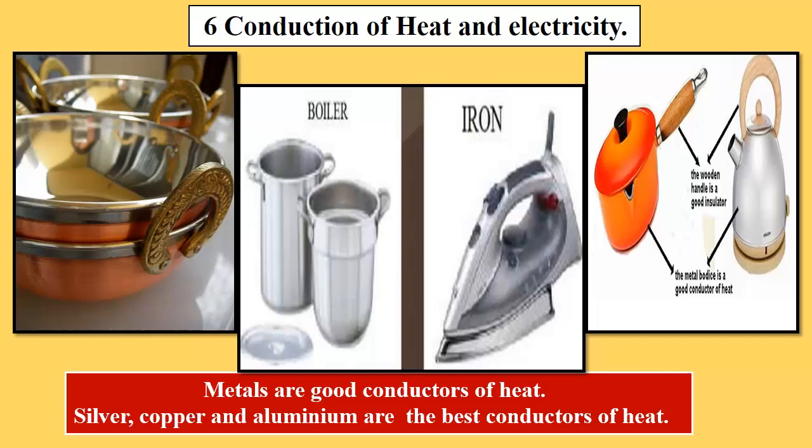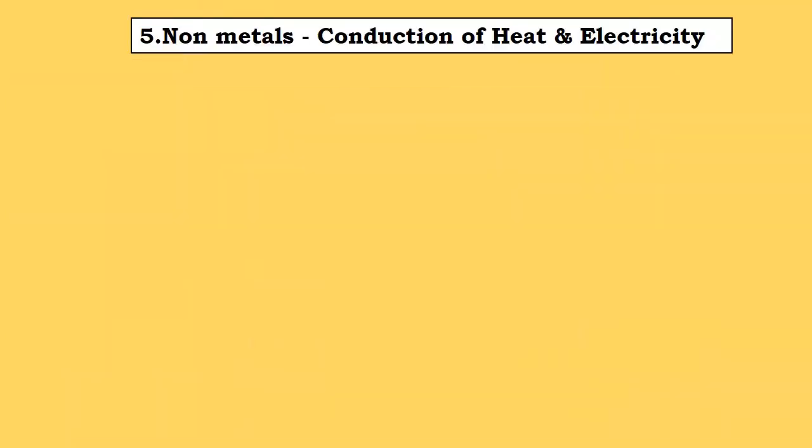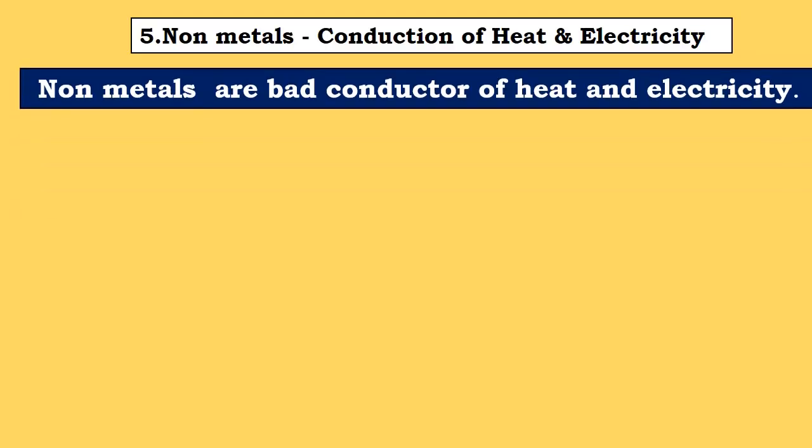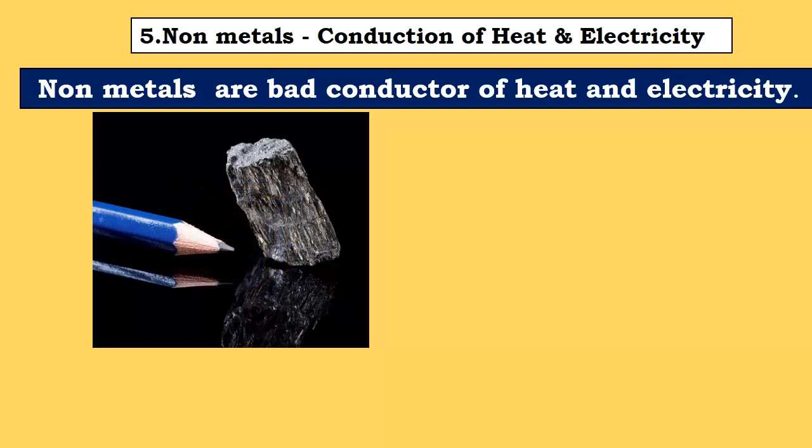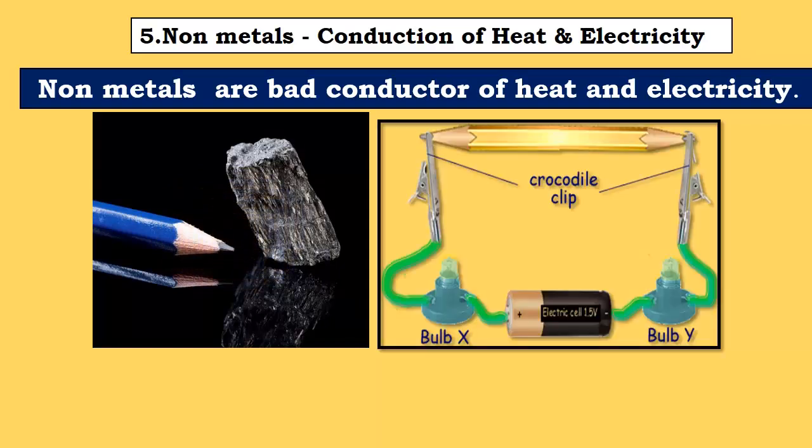Now, what about non-metals? Non-metals are bad conductors of heat and electricity, and that's why the insulation of electrical wires is made of non-metals. But again, the exceptional case here is graphite, that you see in your pencil. You can do one activity here.